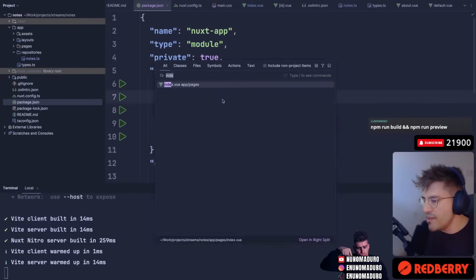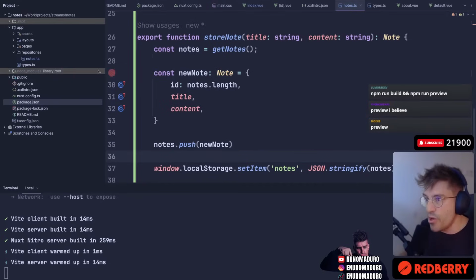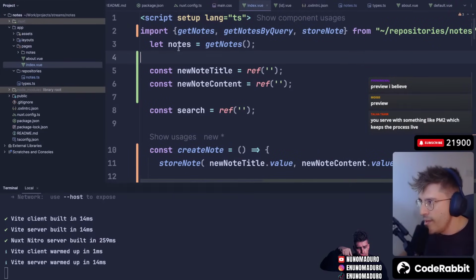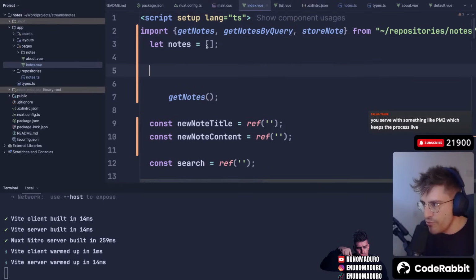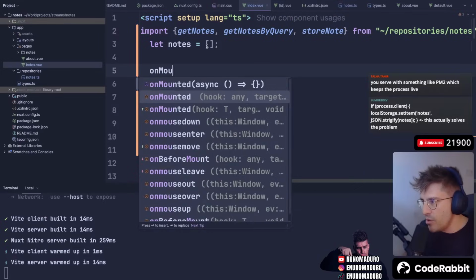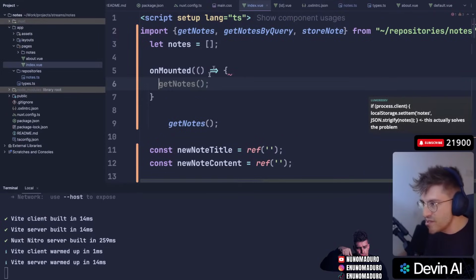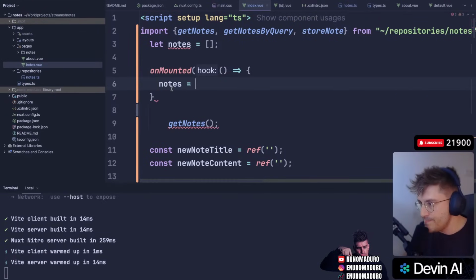So you mean that potentially one idea of solving this problem is, we still run the dev server, but go back to the index.vue, and instead of resolving the nodes right here, we initialize it with an empty array and then do something like onMounted, give me the actual nodes, because at this moment the nodes will be available.